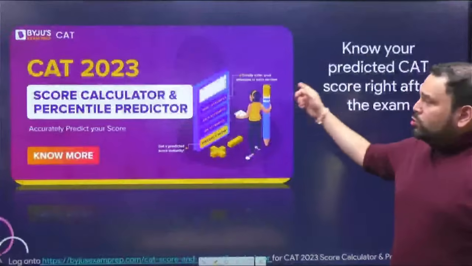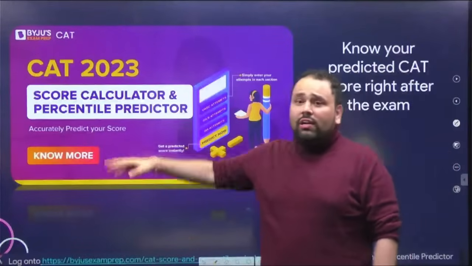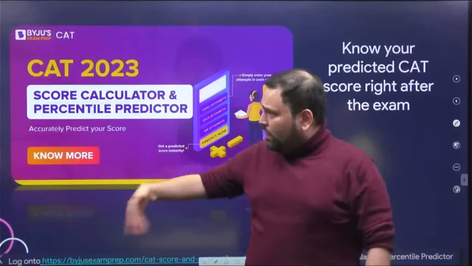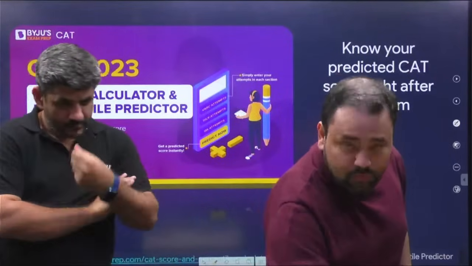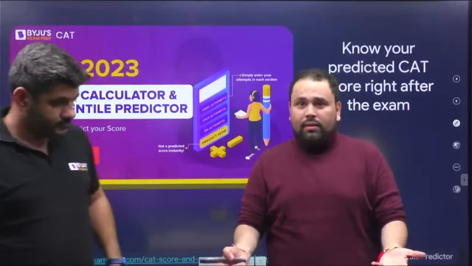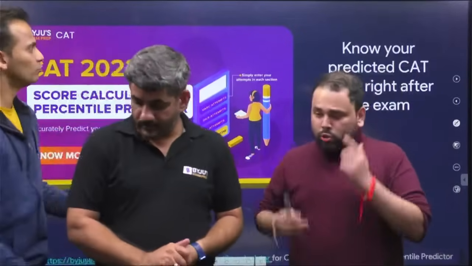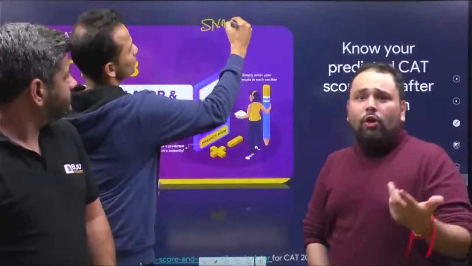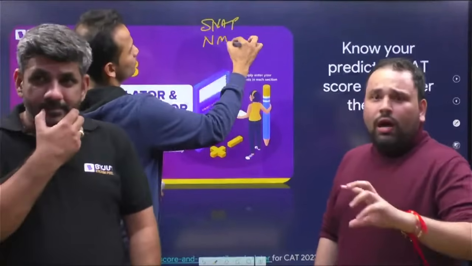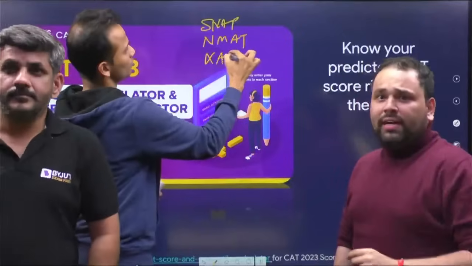Okay, do go ahead, use the score calculator so that we are able to predict accurately. Let's help you out a little in terms of what the plan is and what you should be doing going forward. What are the exams which are upcoming, right? Let Gaurav sir once again go ahead and write them. What are the exams upcoming? For some of you, NMAT is upcoming. I hope a few of you have written it. So for a few, NMAT is there.